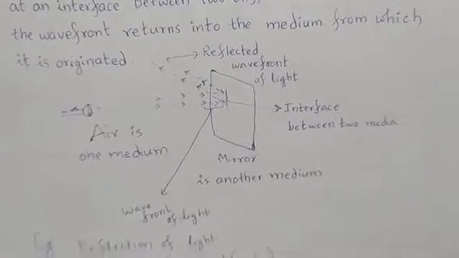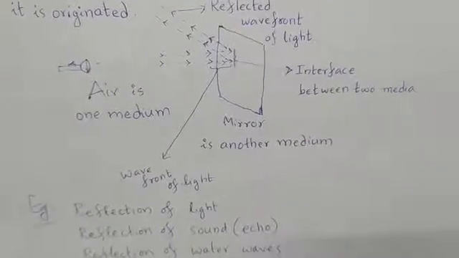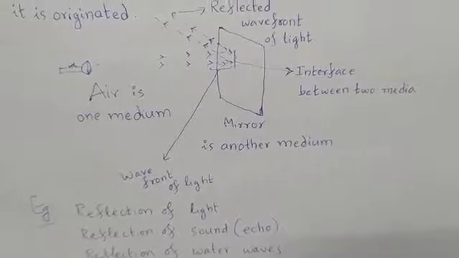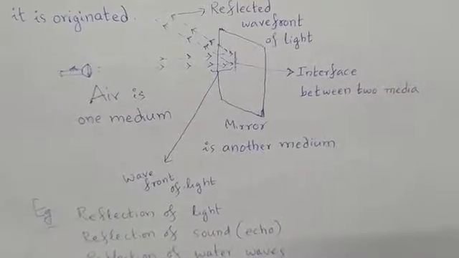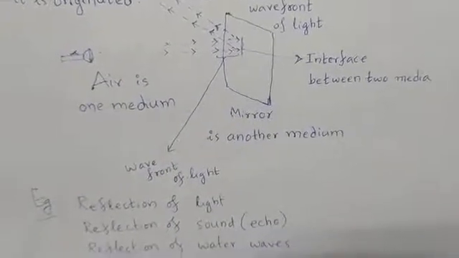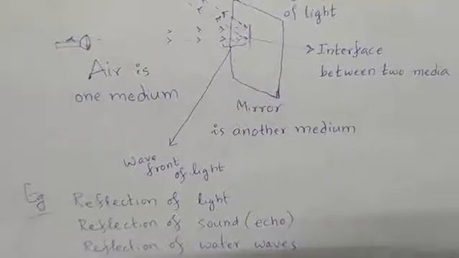Reflection can occur with light, with sound, and even with water waves, etc. So reflection of light we can study, reflection of sound we can study in the form of echo, and reflection of water waves also we can study.